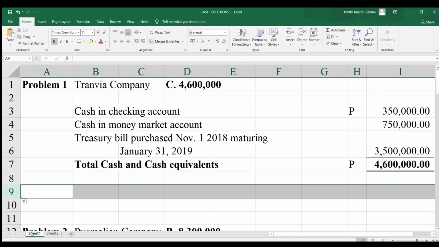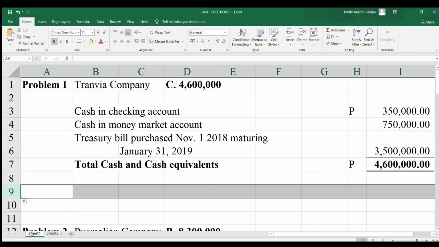But time deposit purchased December 31, but maturing March 31. So pila man na ka months? So for the whole month of December, January, February, March, that is already 4-month period. So November, December, January, that's good for 3 months. Maturing within 3 months, so that is current. So that is cash and cash equivalent.